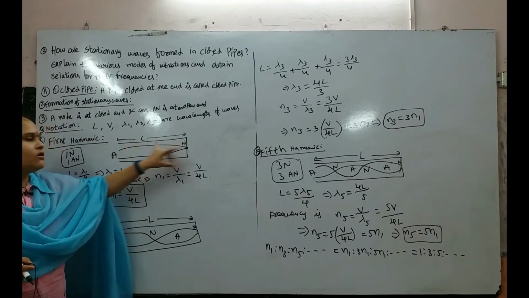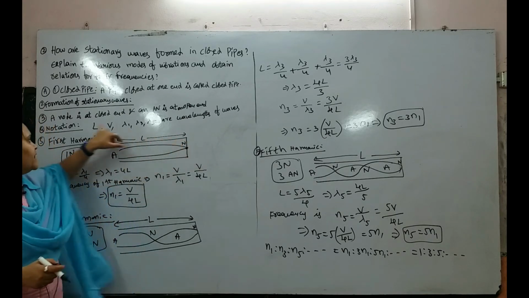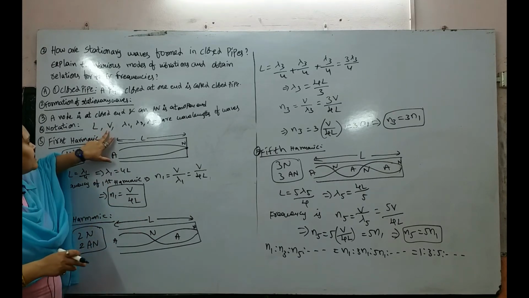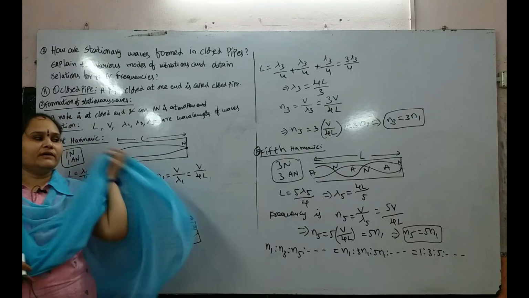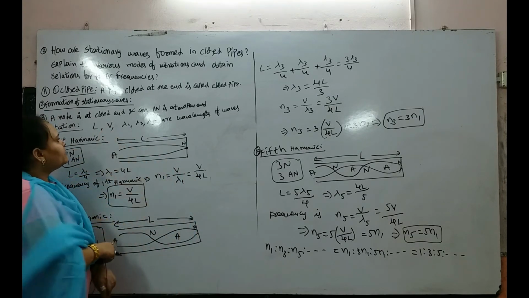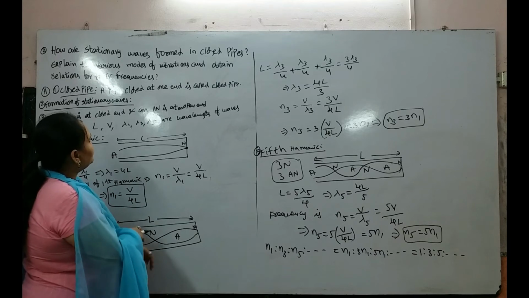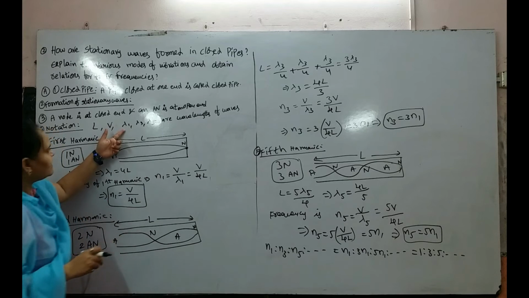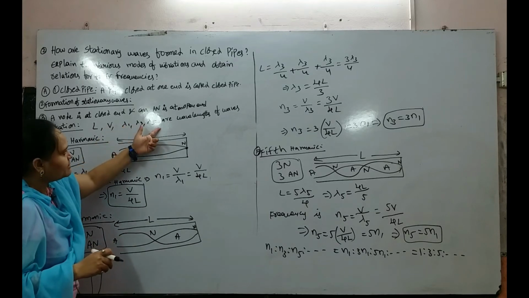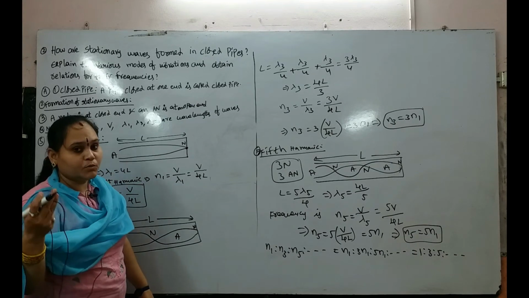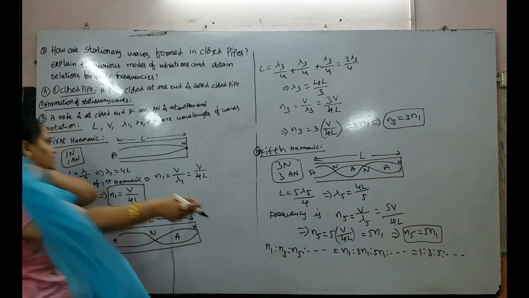This is the air column. V is the velocity of the sound wave, and lambda 1, lambda 3, lambda 5 are the wavelengths of the waves for their corresponding harmonics respectively.